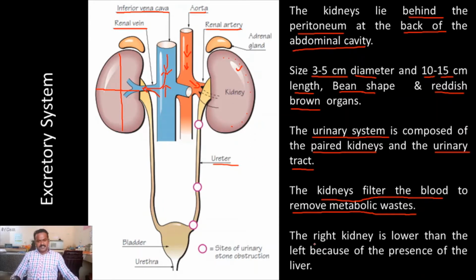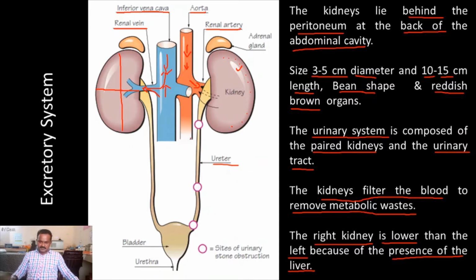The right kidney is slightly lower than the left kidney, because the liver creates some pressure. The presence of the liver in the abdominal cavity, the largest gland in the system, creates some pressure on the kidney. So the right kidney is slightly lower. And also